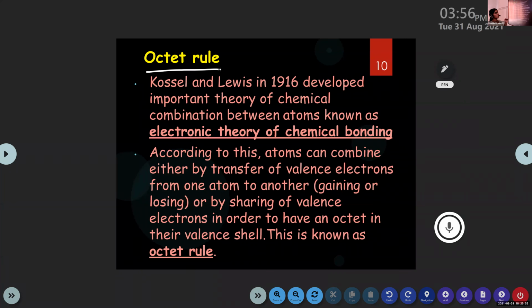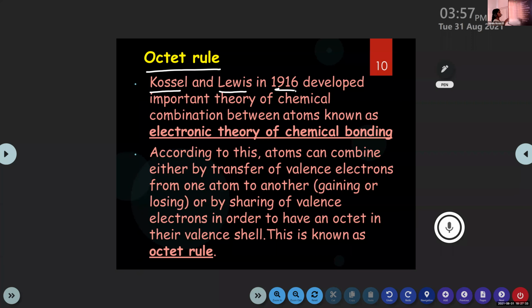So after this Kossel-Lewis approach, the octet rule was also introduced by Kossel and Lewis. Kossel and Lewis in 1916 developed an important theory of chemical combination between atoms. Chemical combination means atoms combine together to form compounds or molecules. It is known as the electronic theory of chemical bonding. Clear? Electronic theory of chemical bonding.